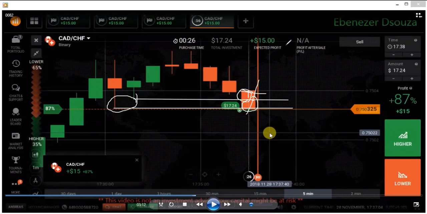Okay, and there are some buyers. You can see a buyer's entry here also. There are some buyers, but there are not enough buyers. And at this area, there are some strong buyers. That's why you are seeing long wicks at this area.